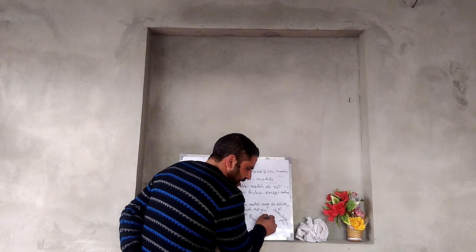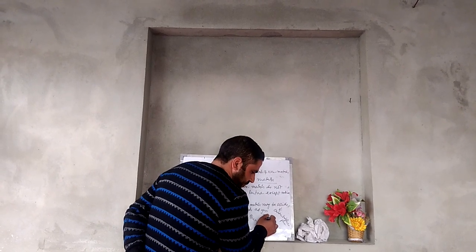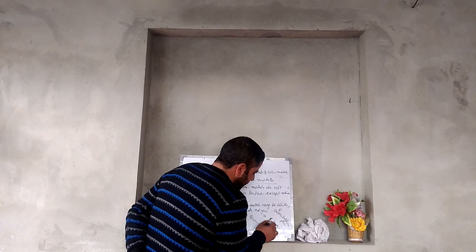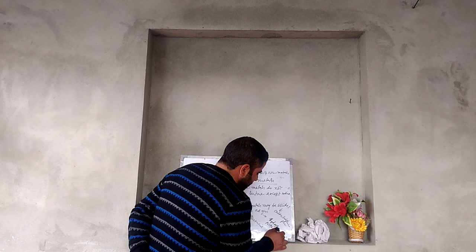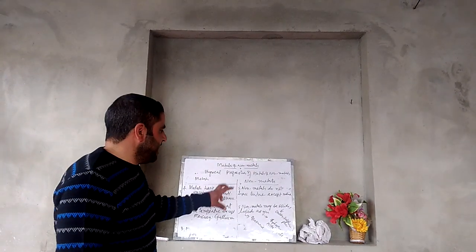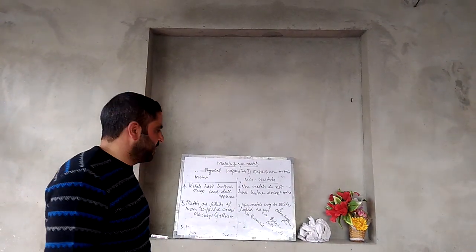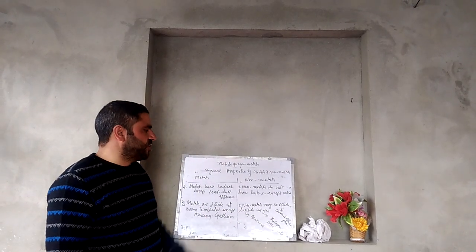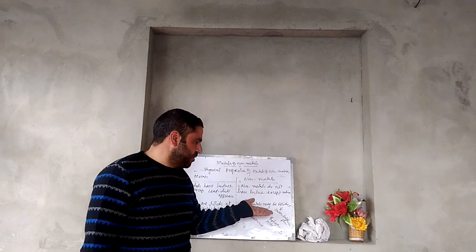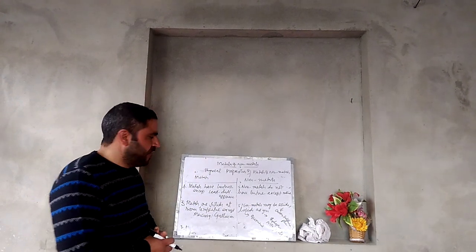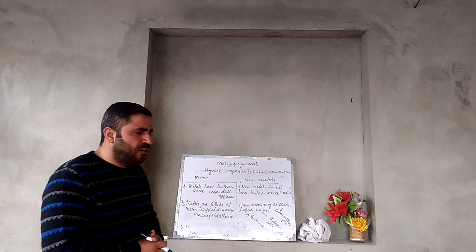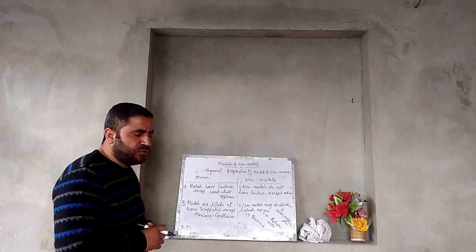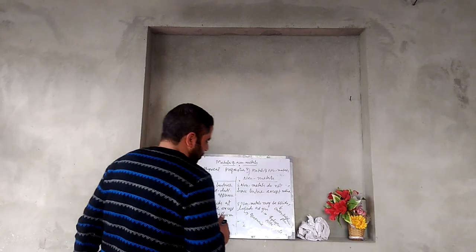Gaseous non-metals are hydrogen, nitrogen, etc. So non-metals can exist in all the three forms. That is, they can exist in the solid state as well as liquid state and gaseous state. Carbon, sulfur and phosphorus are solids, the only non-metal which is in liquid form is bromine, and gaseous non-metals are hydrogen, nitrogen, fluorine, chlorine. They are all in gaseous state.